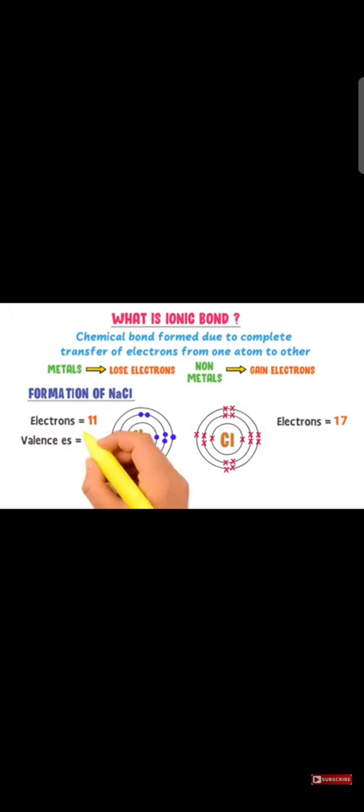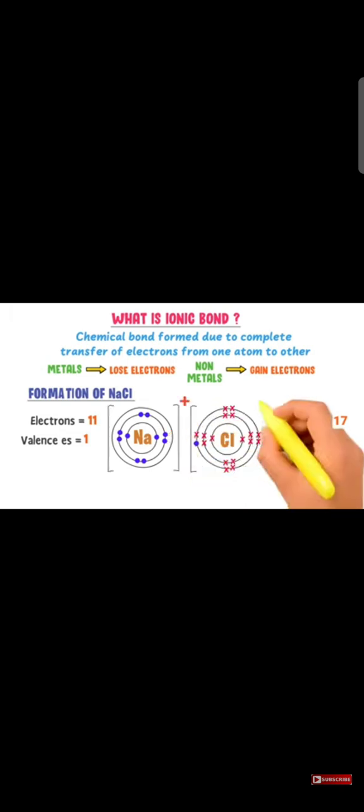Here, in the sodium metal, the total number of electrons is 11. Electrons in the chlorine atom is 17. Remember that in the Lewis structure, we represent one atom by the dot and the other atom by the cross. In the sodium atom, there is only one electron in the outermost shell. We call it a valence electron. And in the chlorine atom, there are 7.